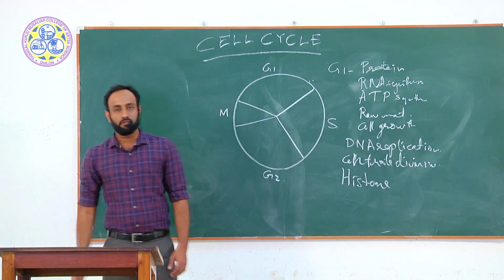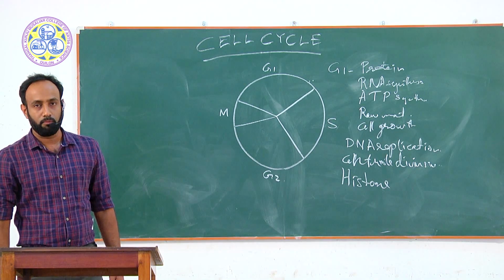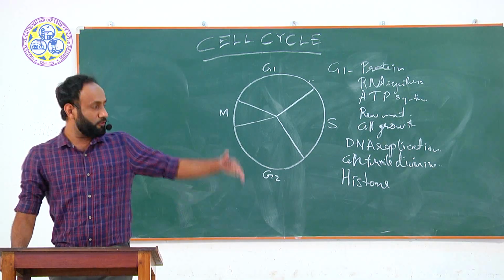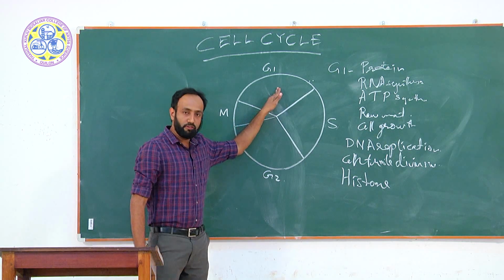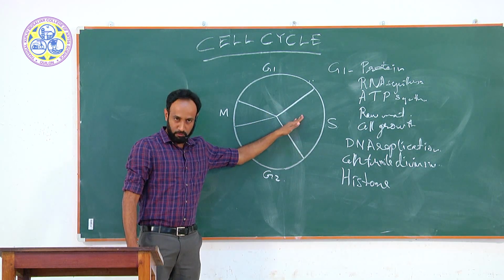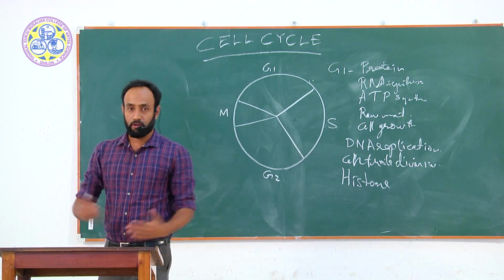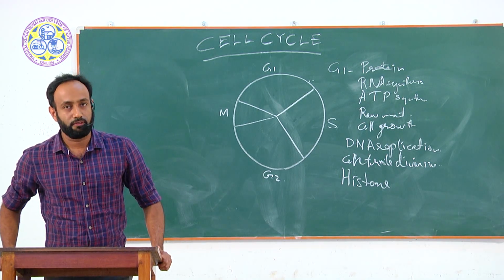So the packing proteins are called histone proteins. Histone proteins are synthesized in the S phase. But in lower eukaryotes, 50% of the histone proteins are synthesized in the G1 phase itself and 50% in the S phase. But in higher eukaryotes, total histone proteins are synthesized in the S phase.